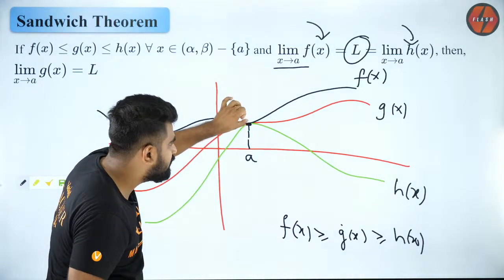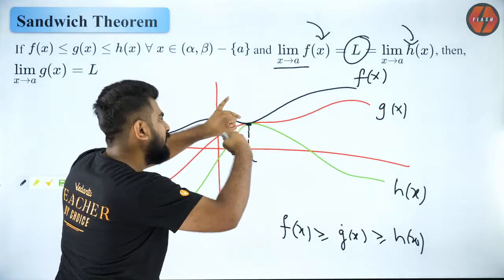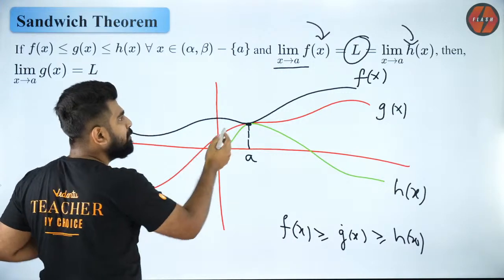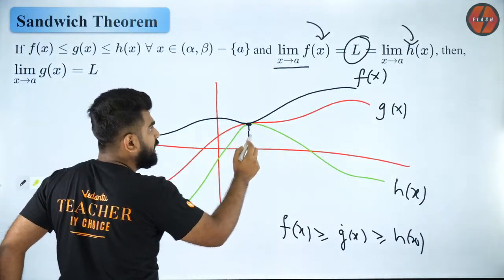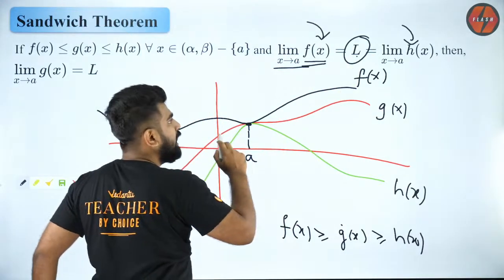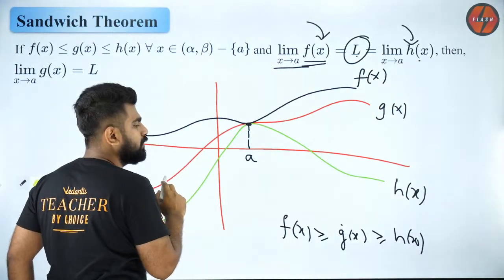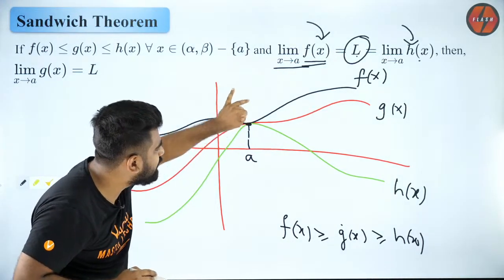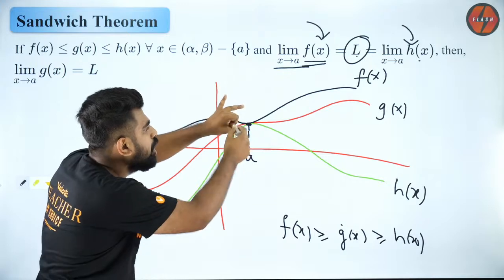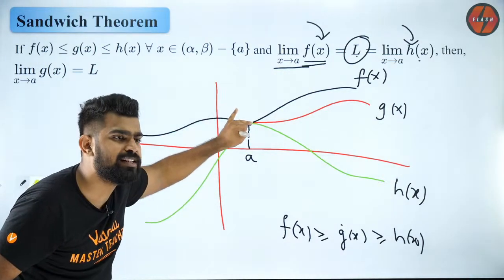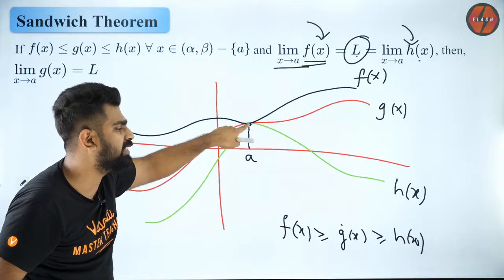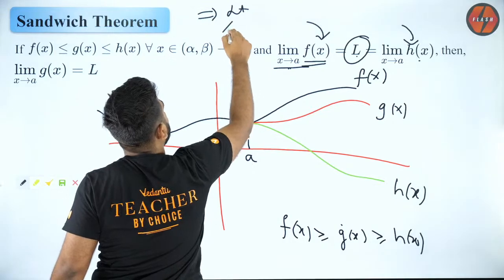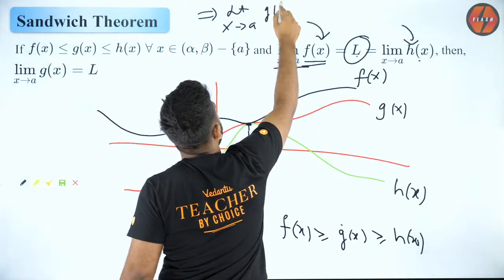If you tie f of x and h of x, g of x is anyway squeezed in between. Are you able to understand that? So what I'm trying to say is, at x equal to a, the limit of f of x is L and h of x also has the same limit. So I'm trying to squeeze both of them to the same value. So automatically g of x, which is inside, will also get squeezed and will also have the same limit. So this automatically implies the limit as x tends to a of g of x is also equal to L.